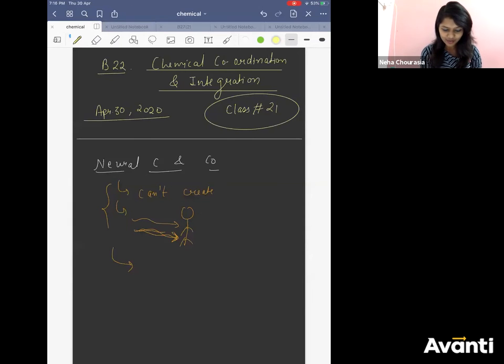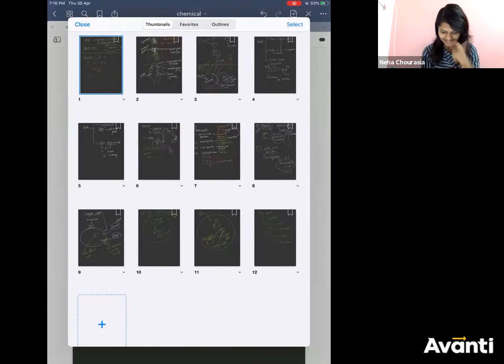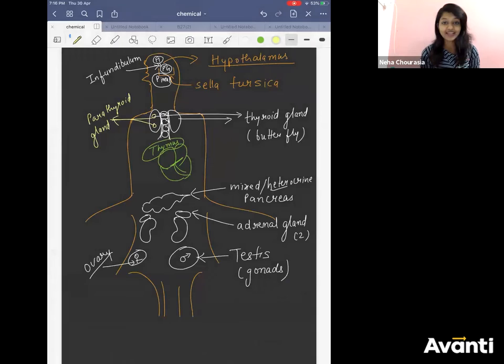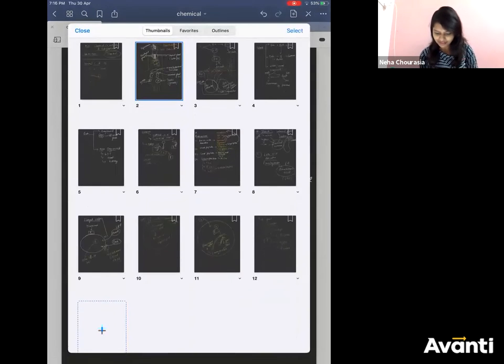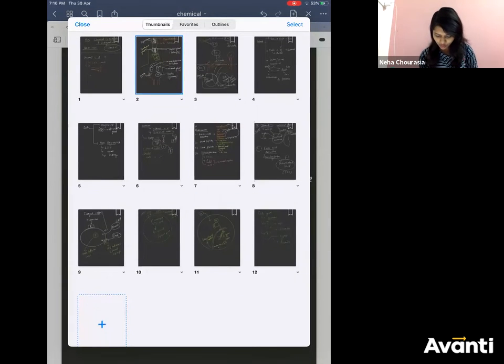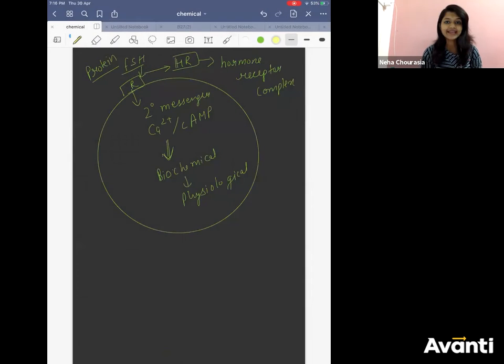So let us go back. We had learned at which body parts you have your endocrine glands. After this, we had learned hormone mechanism of action. There are two ways: intracellular and membrane bound receptors.